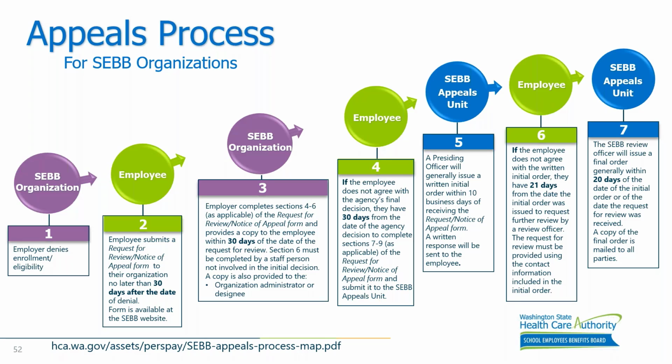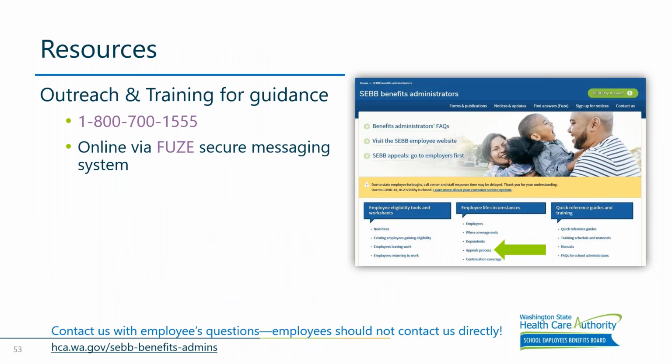Again, next slide. The final few slides are resources, outreach and training you can find for guidance. Another reminder, we request that you do not submit appeals through Fuse. Outreach and training via Fuse and the 800 number is for benefit administrators only. Employees should not be given this information. Fuse is for general appeal related questions and requests for status checks as needed on an active appeal. BAs can send their questions regarding SEBB benefits outside of a specific appeal through Fuse.